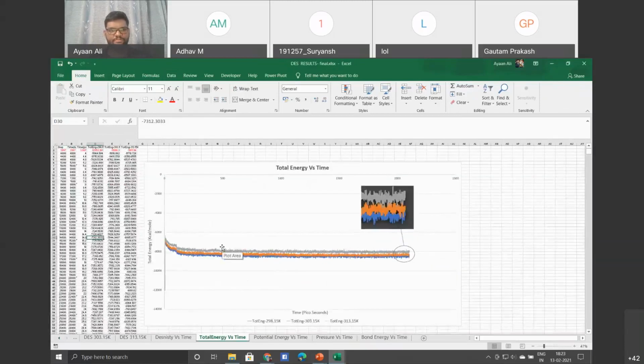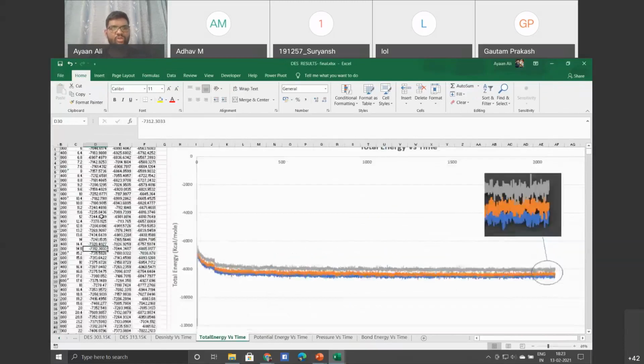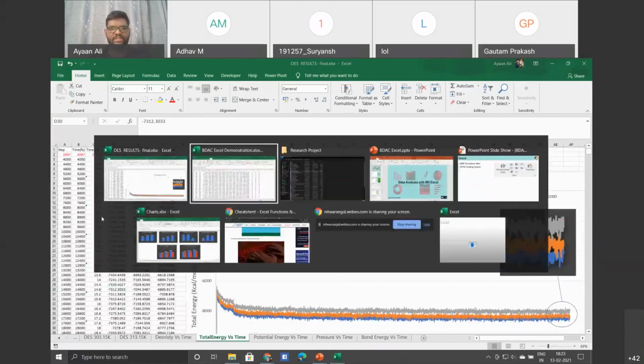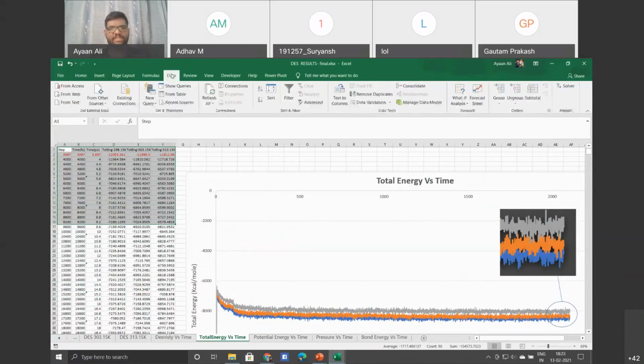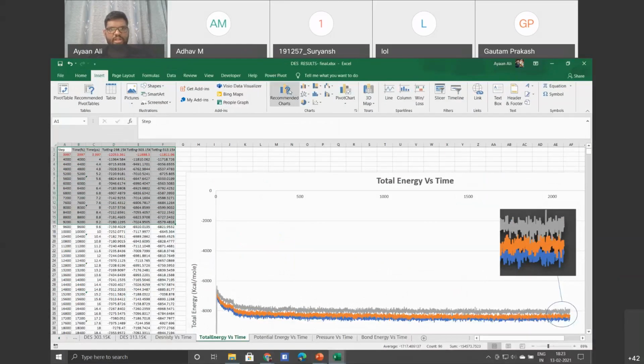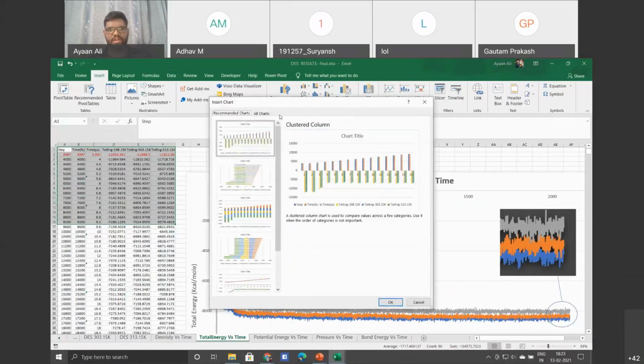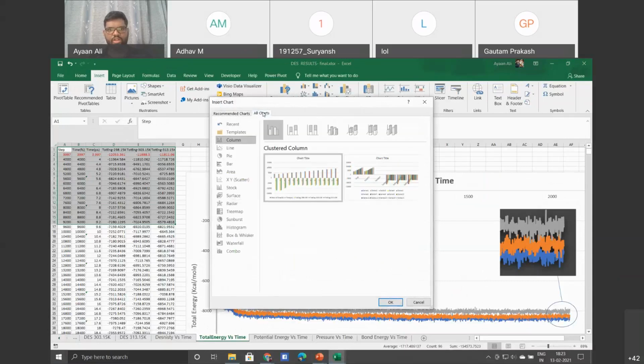Now, how do we get a chart? The simple step is that you need to select the data from which you want your particular chart. Here I'll just take a small box because these are very big data sets, and sometimes the system may even crash if the computational power is low. So, Insert and Recommended Charts. It will automatically show what the various possible charts are.